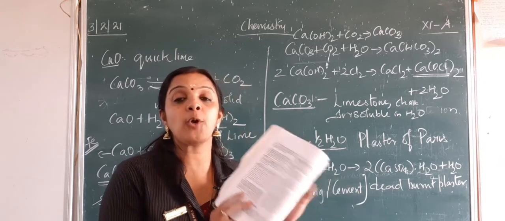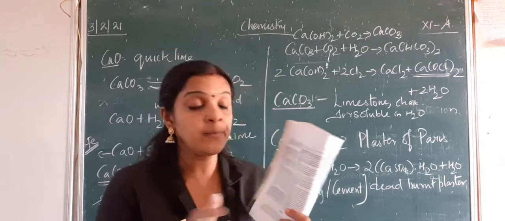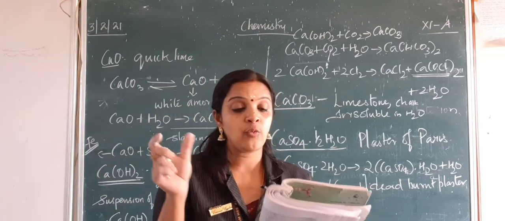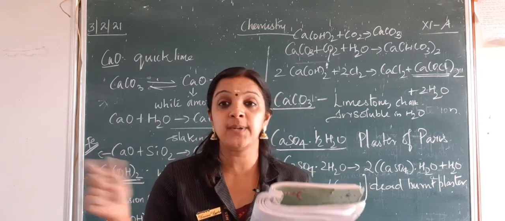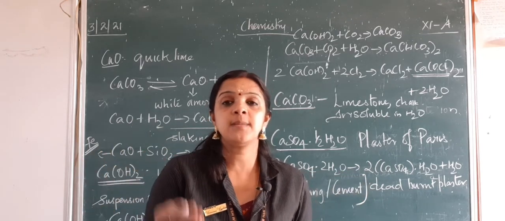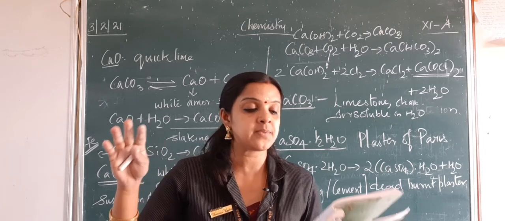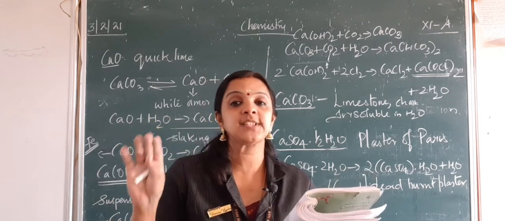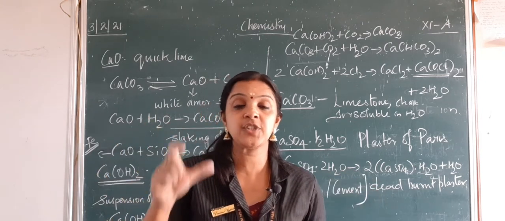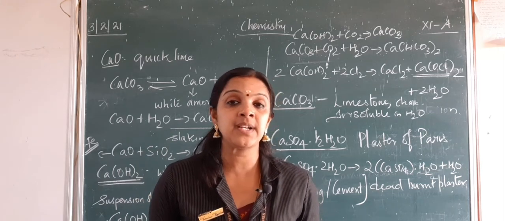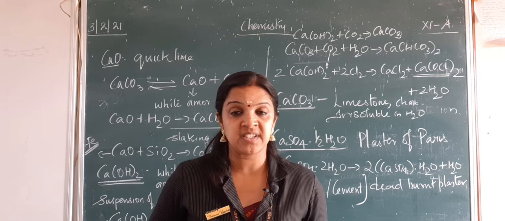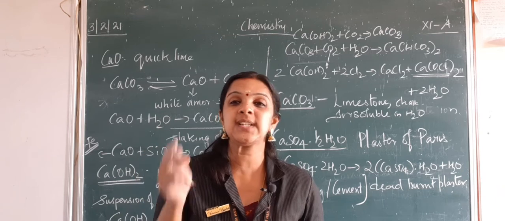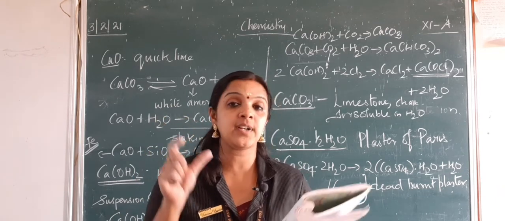So, you have an important topic here, cement. A video will be put up where the important things, like on page 312, the setting of cement, are covered. When mixed with water, the setting of cement takes place to give a hard mass. Whenever cement is mixed with water, it becomes hard. The purpose of adding gypsum is only to slow down the process of setting of cement so that it gets sufficiently hardened. If cement hardened immediately, it could not be used for a proper purpose. So when gypsum is added, the hardening of cement becomes a little slower, so that perfection is attained.